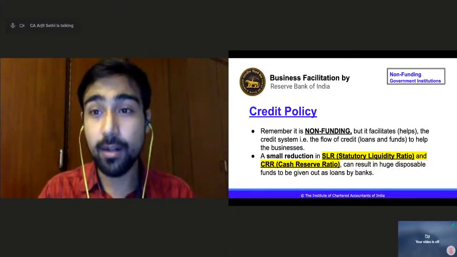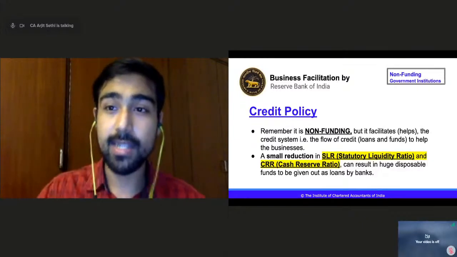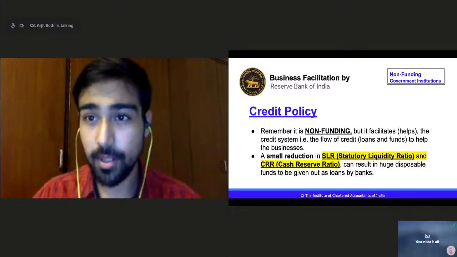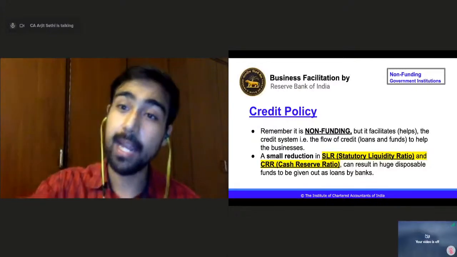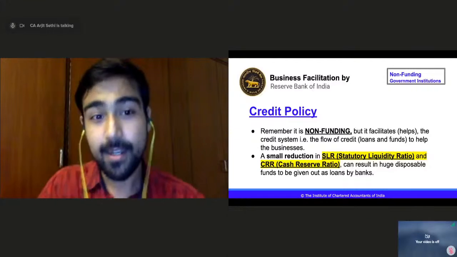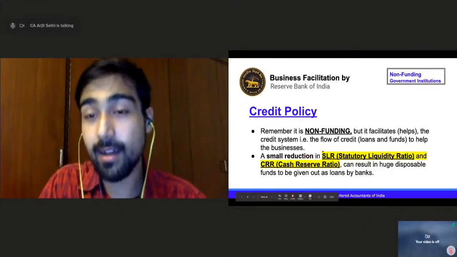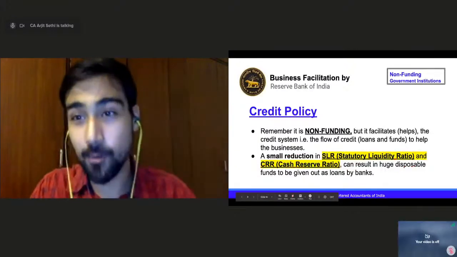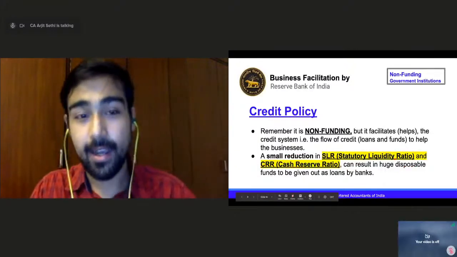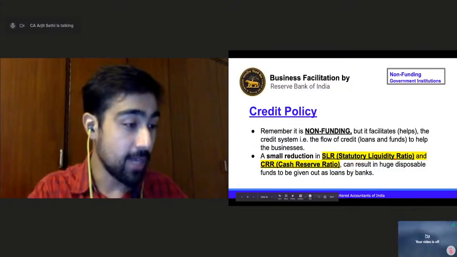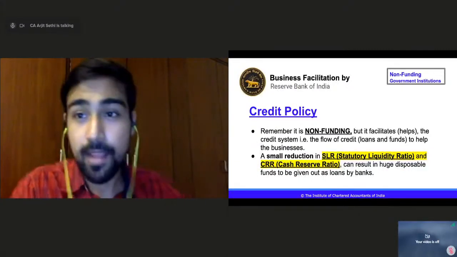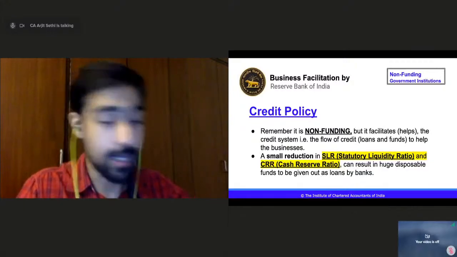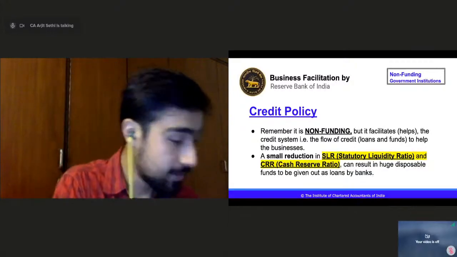Now, if RBI says reduce this 18.5% to 1% and zero cash reserve ratio, now 99% of the money can be given out as loans, right? So a small reduction in SLR and CRR can result in huge funds to be given out as loans by the banks, right? I hope you get the concept. If you have any questions, I'll take up the questions and then we will move on to the next part, right? Okay.